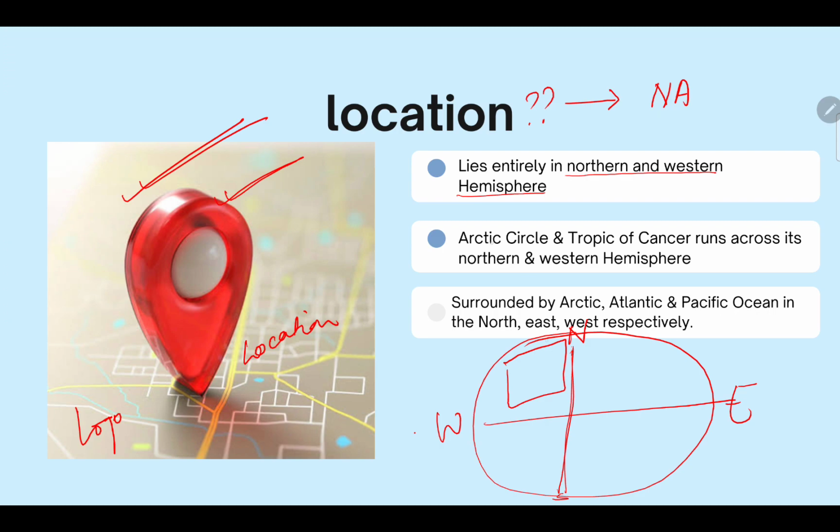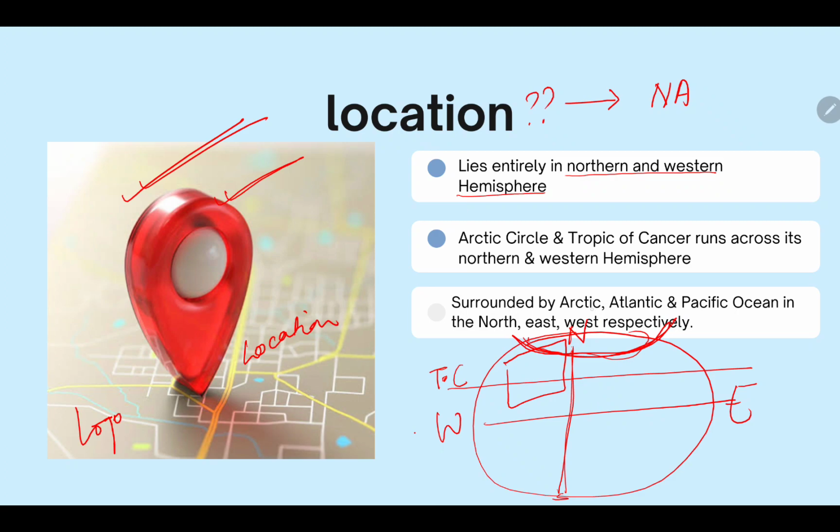Now the Arctic Circle and the Tropic of Cancer run through the northwestern hemisphere. Here the Arctic Circle is in the north, and this one is the Tropic of Cancer, which runs along the northern and western hemisphere.